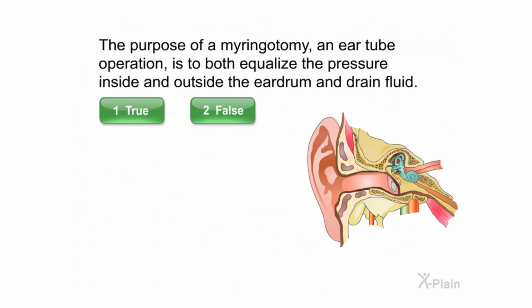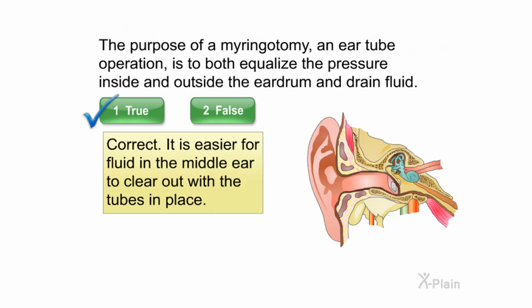The purpose of a myringotomy, an ear tube operation, is to both equalize the pressure inside and outside the eardrum and drain fluid. Select true or false. Correct. It is easier for fluid in the middle ear to clear out with the tubes in place.